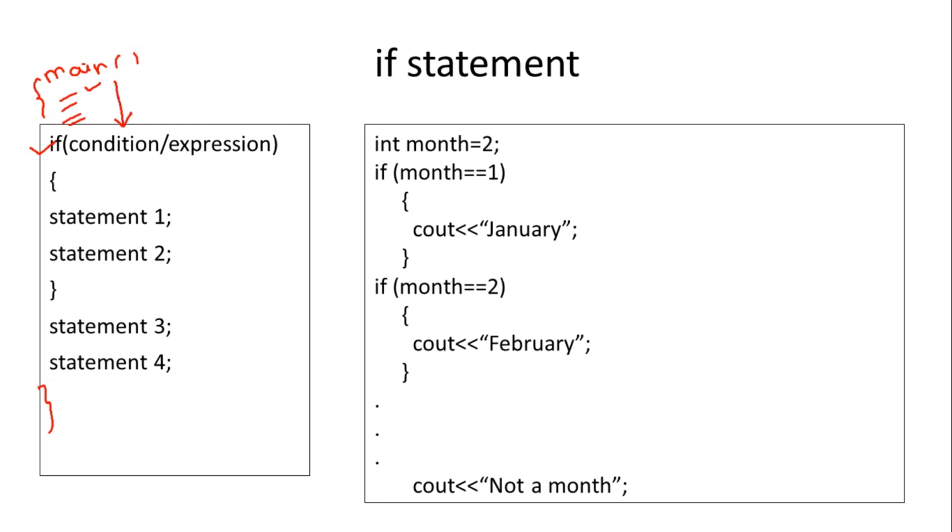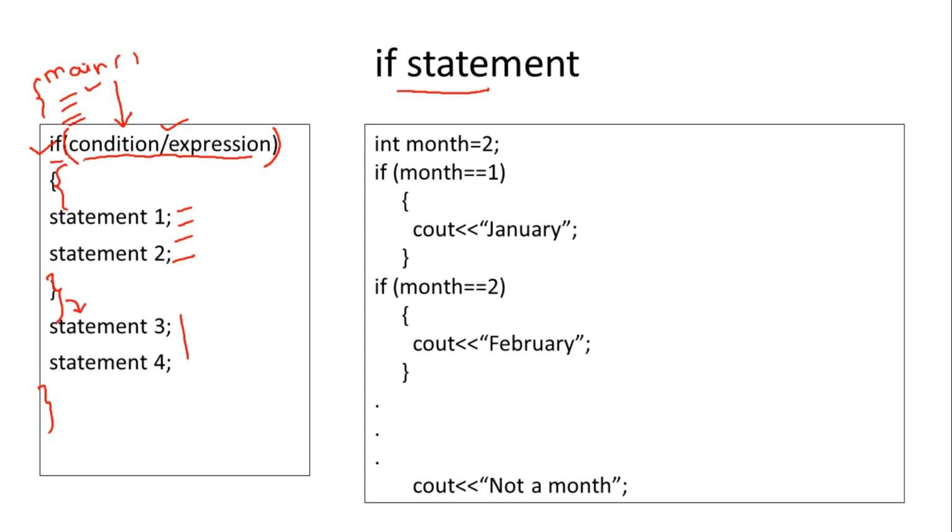If you want to use the if statement in your program, the syntax is: if, in parentheses, opening and closing parentheses, the condition that you are checking, also called the expression that you are checking, is included inside the parentheses. Whatever you perform after evaluating this condition is included in a block, with opening and closing curly brackets, containing a set of statements. After completion of this if statement, other statements follow.